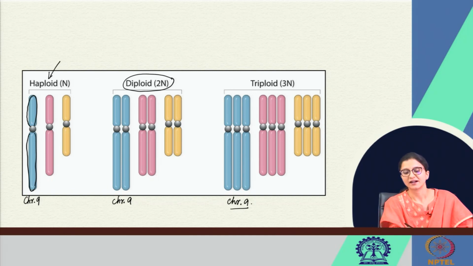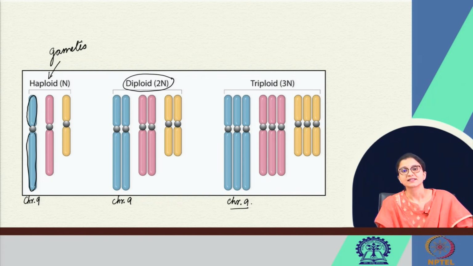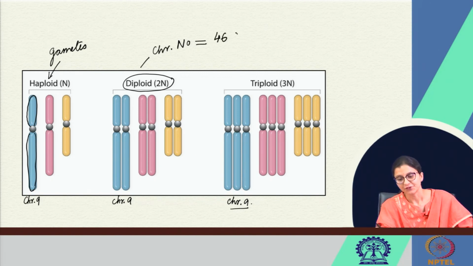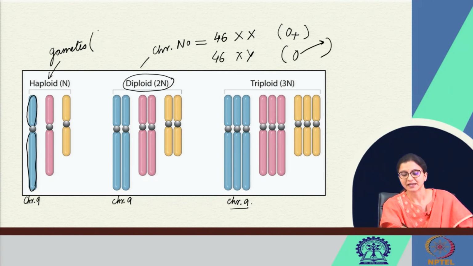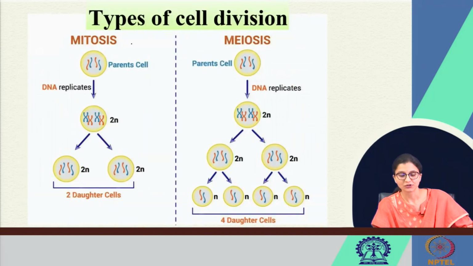So, the gametes are actually haploid cells. All the rest of the cells of all the body organs are diploid cells. What is the chromosome number? In humans, it is 46. In females, it is XX. In males, it is XY, right. And in gametes, it is haploid, so 23X or 23Y. We will go into the topic.